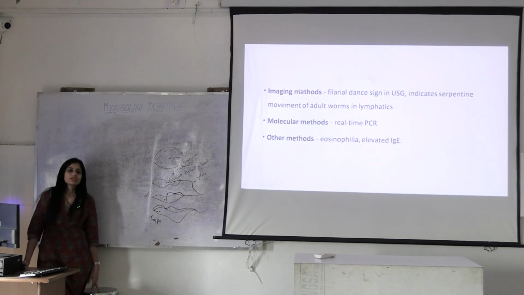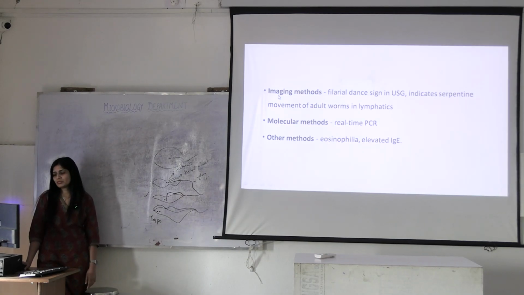Imaging methods, you can do your ultrasound. Ultrasound is usually performed for all the swellings, so you can find out there also, the filarial dance sign on USG. You can perform molecular methods, PCR you can perform. And what else can you find out? Elevated IgE, also known as